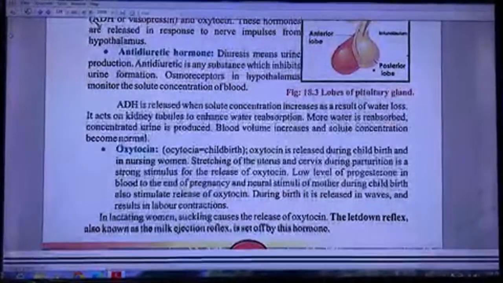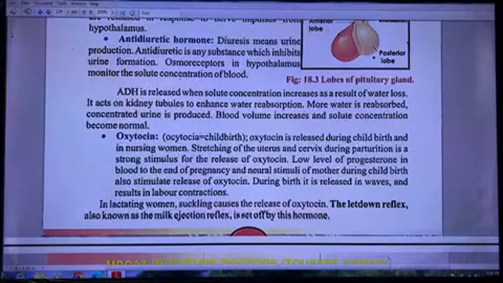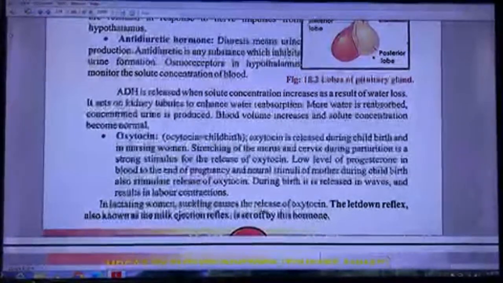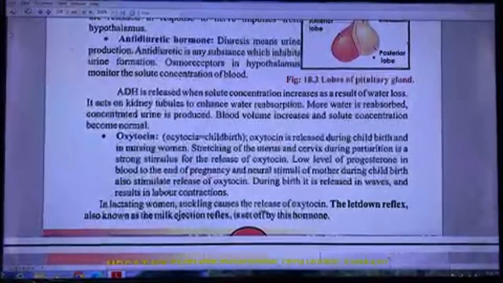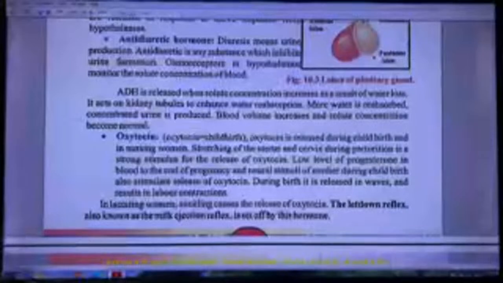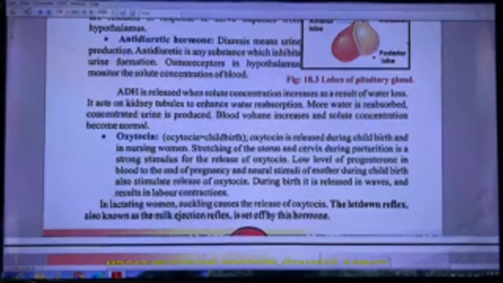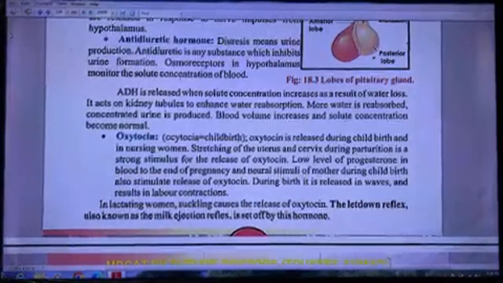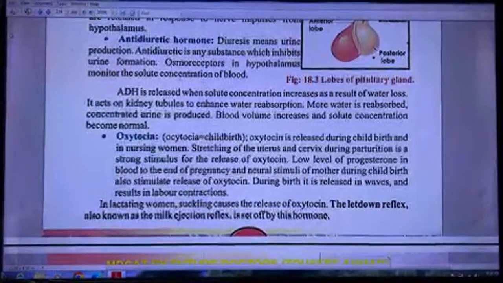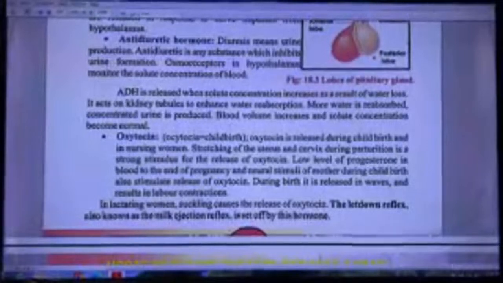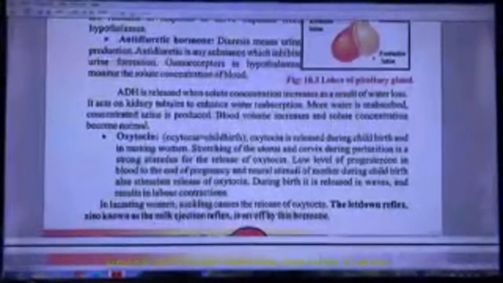Oxytocin. Oxytocin is released during childbirth and in nursing women. Stretching of the uterus and cervix during parturition is a strong stimulus for the release of oxytocin. A low level of progesterone in blood toward the end of pregnancy, and neural stimuli of the mother during childbirth, also stimulate release of oxytocin during birth. It is released in waves and results in labor contractions. In lactating women, suckling causes the release of oxytocin. The letdown reflex, also known as the milk ejection reflex, is set up by this hormone.